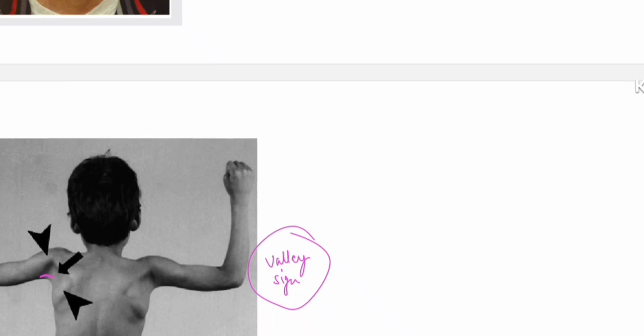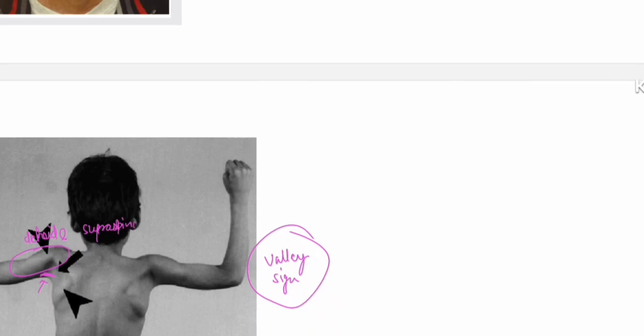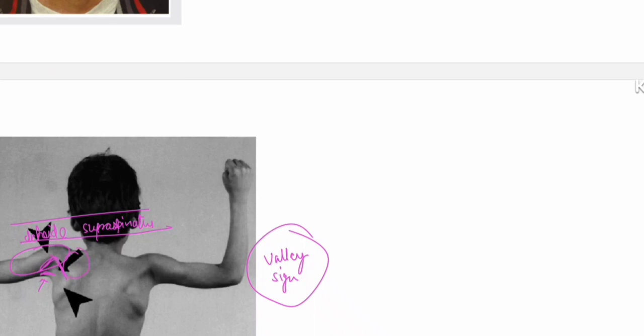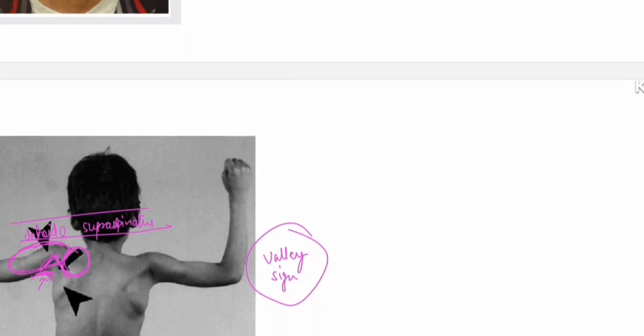This posterior axillary fold is atrophied, and this muscle, that is the deltoid muscle and supraspinatus muscle, are getting pseudo hypertrophied, due to which it appears like a valley is formed. Here supraspinatus muscle hypertrophy is there, here deltoid muscle hypertrophy is there, and the posterior axillary fold is atrophied. So this looks like a valley. So this is known as the valley sign.